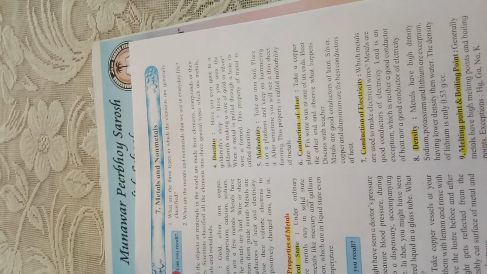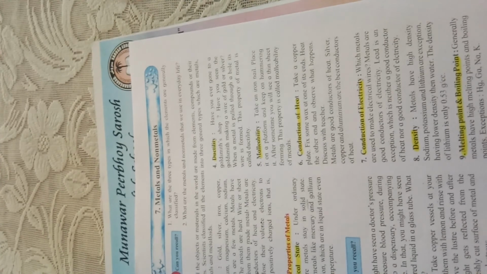How does a bell function? If the bell is struck, it creates sound. Metals are sonorous. That means sound can be created through the metals. So this property is known as sonorous. They produce sound on striking.